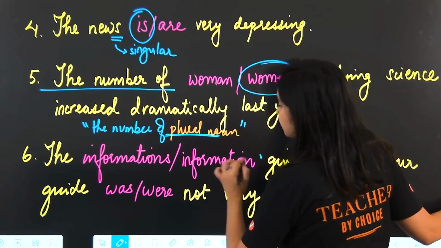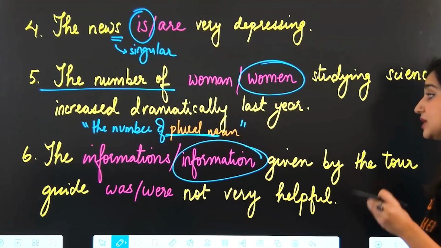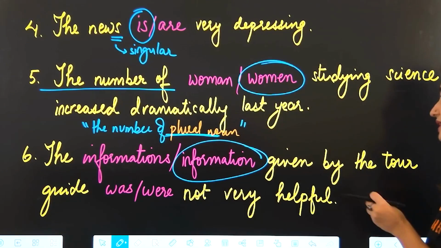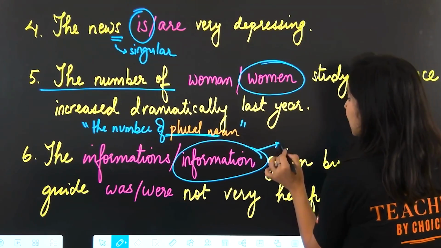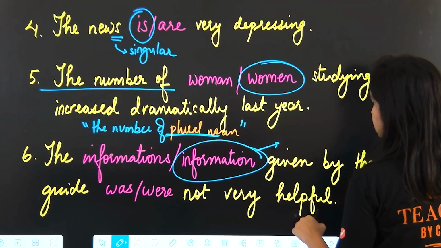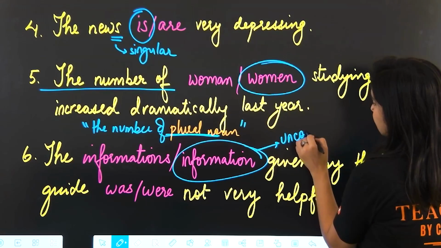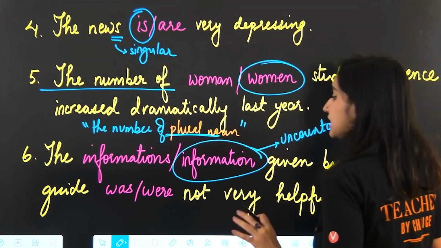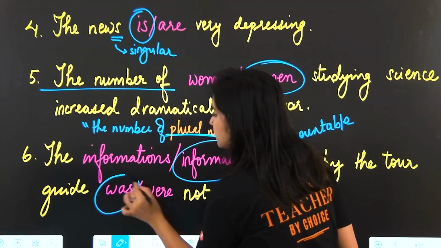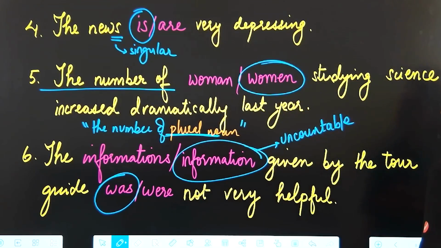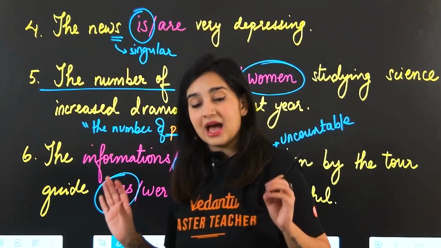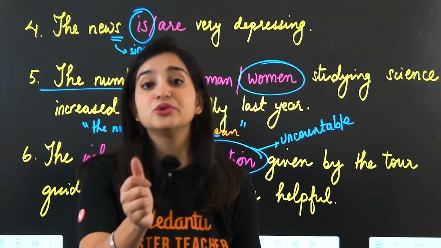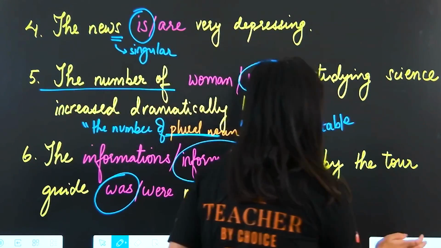It's always going to be information. So the information given by the tour guide, now because this is uncountable and uncountable nouns are always singular, here we cannot use were, we'll use was not very helpful. Okay, and with this I am now going to go into countable versus uncountable nouns.